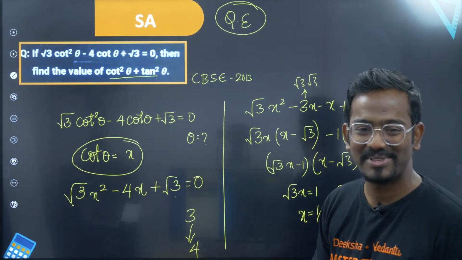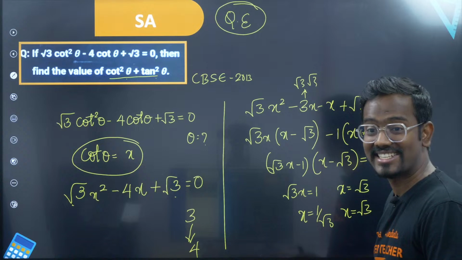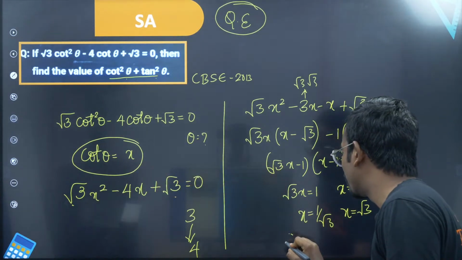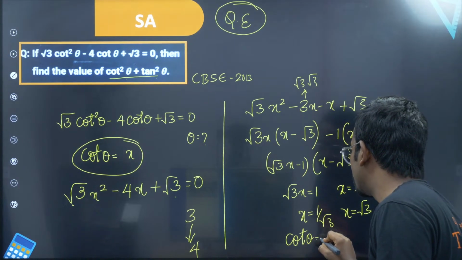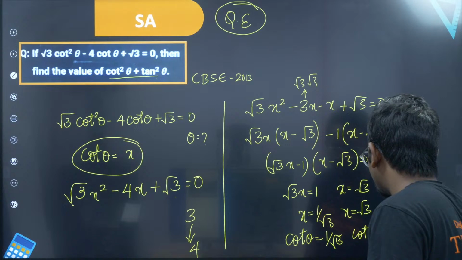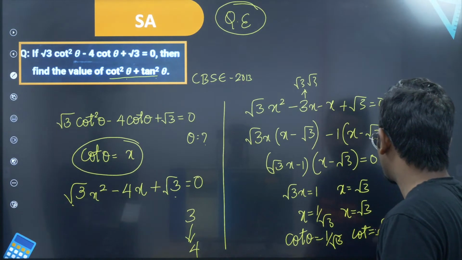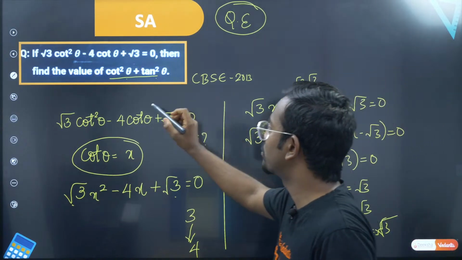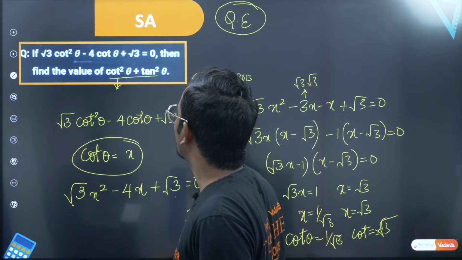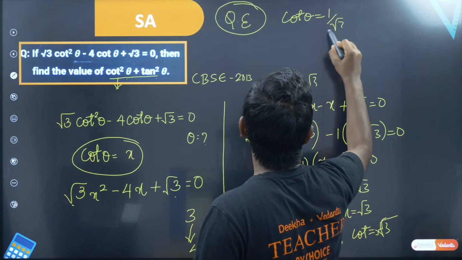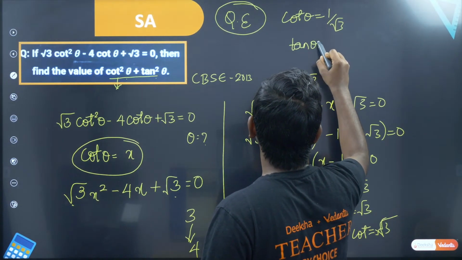Yes. Now your job is very simple. You got what is x. But what is x? Sir, we have taken cot theta to be x. So let's substitute cot theta. Sir, this becomes cot theta is equal to 1 by root 3 or cot theta is equal to root 3. So cot theta, if suppose that is 1 by root 3, then what happens to tan theta? If suppose cot theta is equal to 1 by root 3, then tan theta will be root 3.